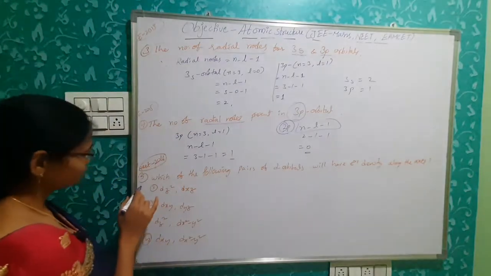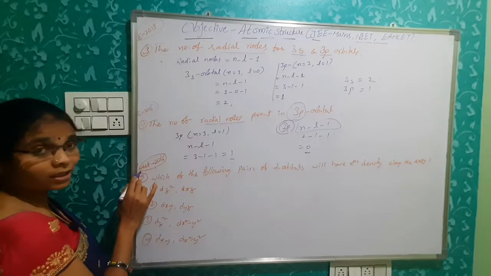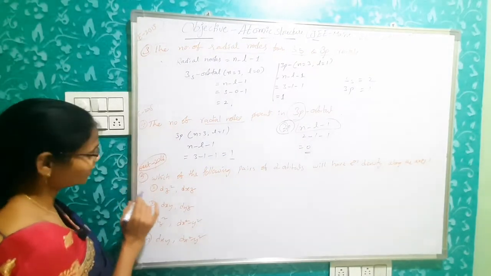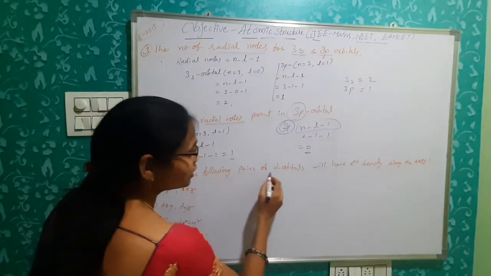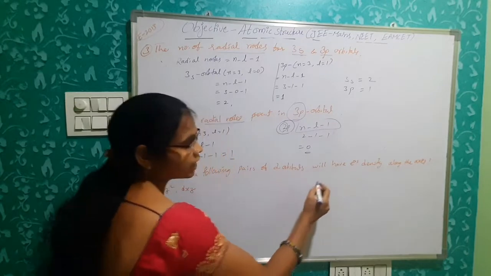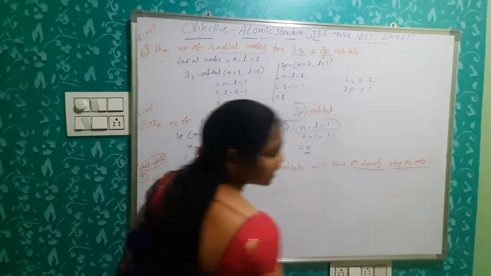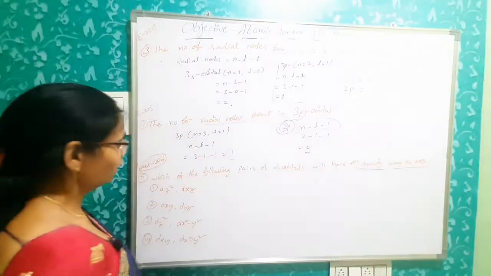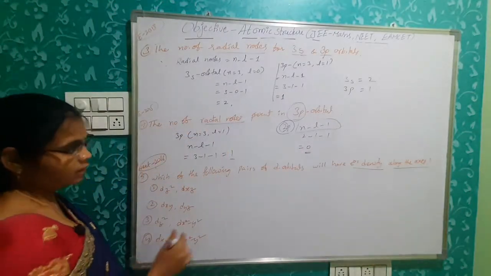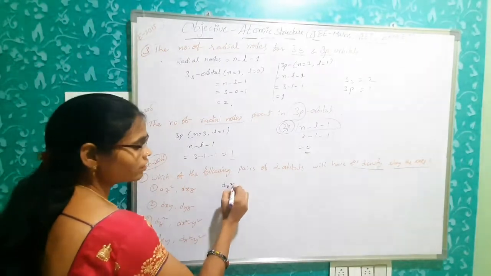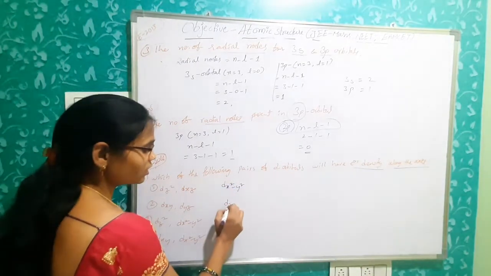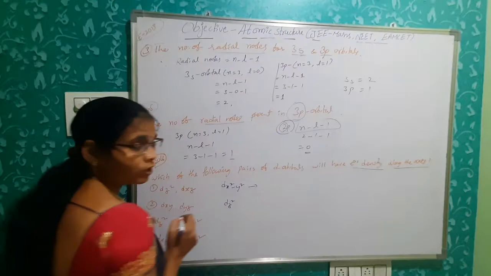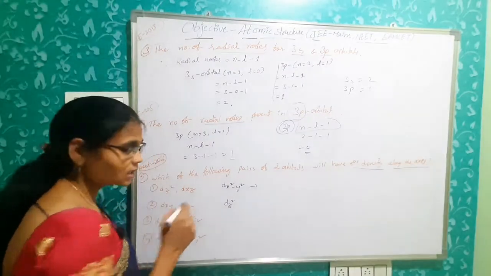Next. So this is also previous bit but NEET 2016. Which of the following pairs of d orbitals will have electron density along their axes? Along the axes. Okay. So these all are d orbitals, but only dx square minus y square and dz square orbitals have lobes present along their axes, not dxy.